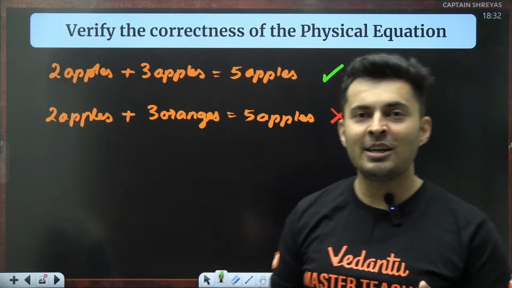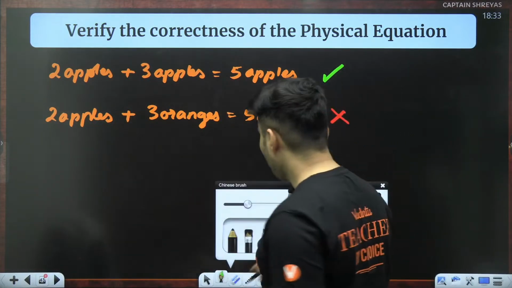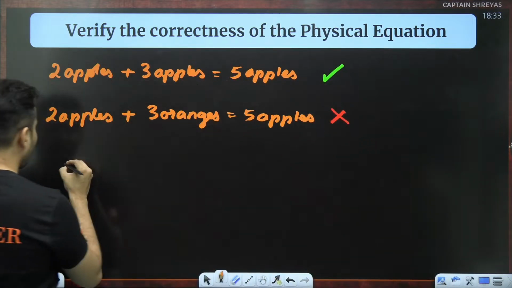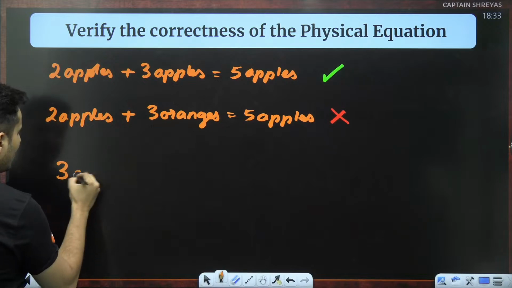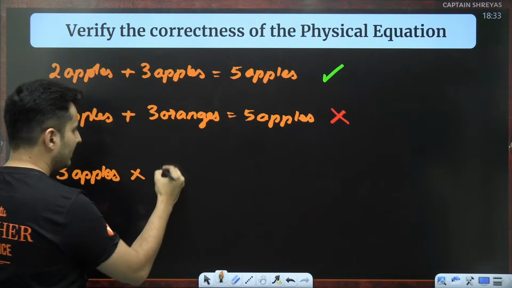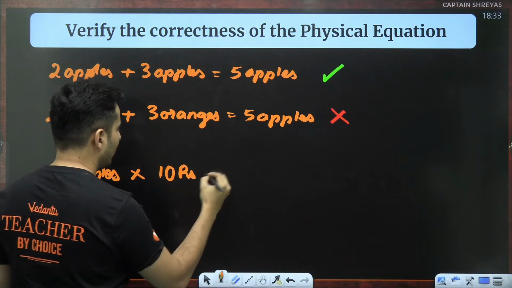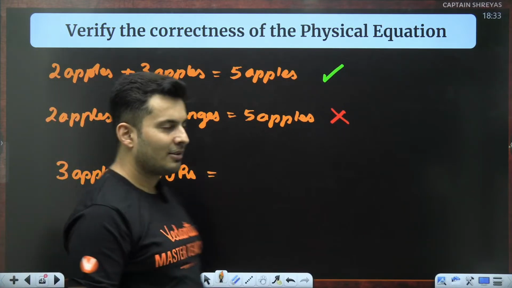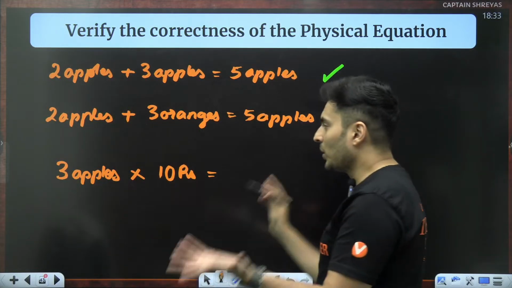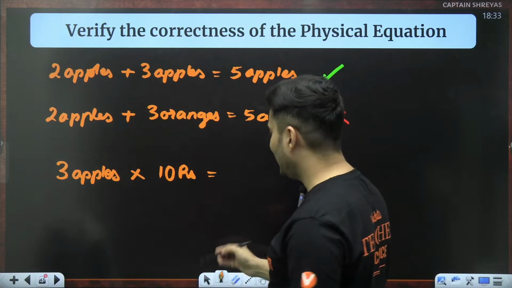But you can multiply few things. Like for example, if there are 3 apples and each apple costs 10 rupees, I can multiply them. There is no harm in that. So I will get totally 30 rupees. So that is allowed.